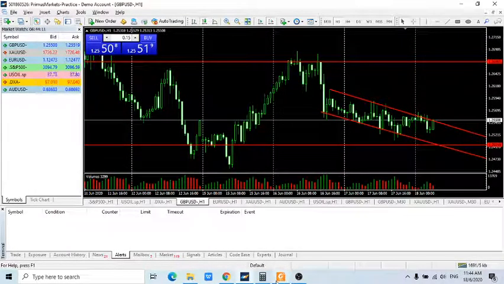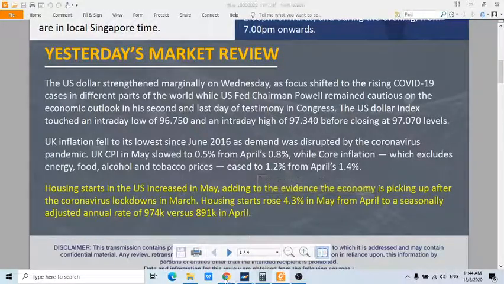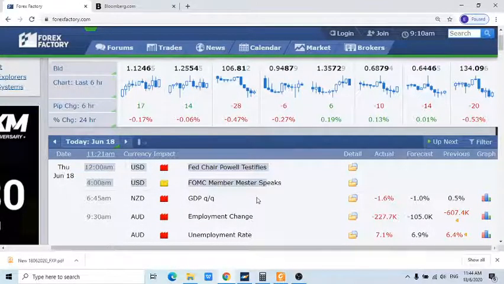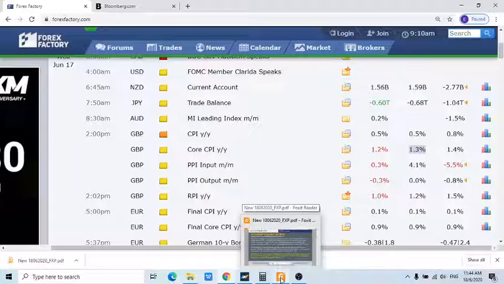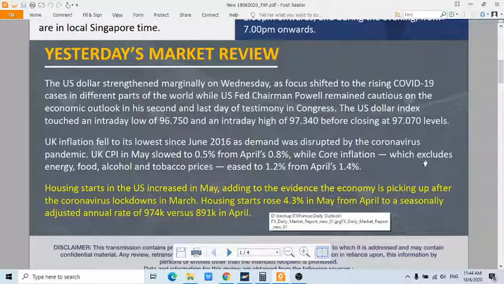p.m. So yeah, this was the data released yesterday at 2 p.m., which was the consumer price index numbers. The general CPI numbers were in line at 0.5%. However, the core consumer price index numbers came in at 1.2%, below market expectations of 1.3%. Okay, so core CPI is the consumer price index which excludes energy, food, alcohol, and tobacco prices. Again, this is what we call the core CPI.